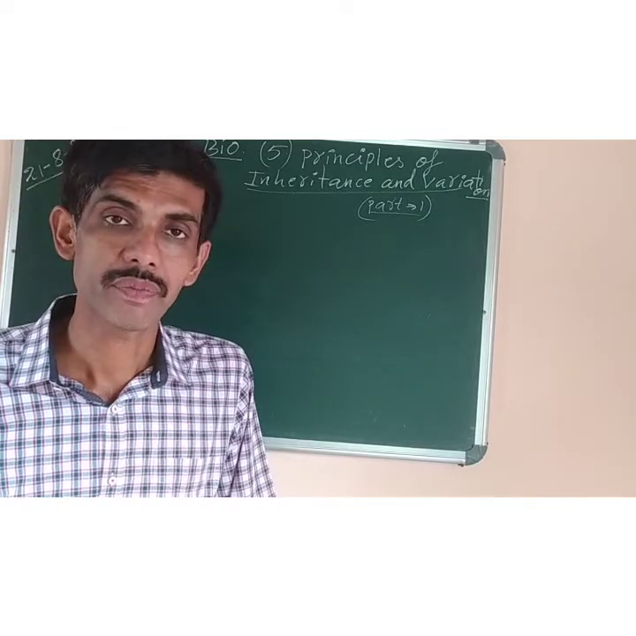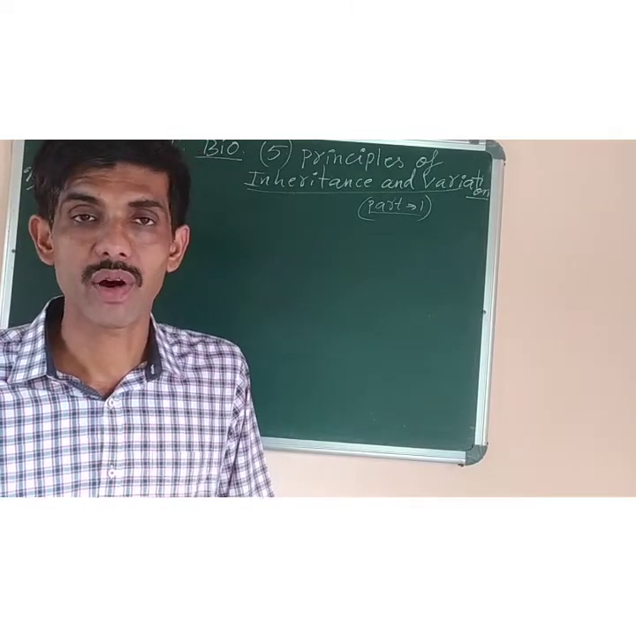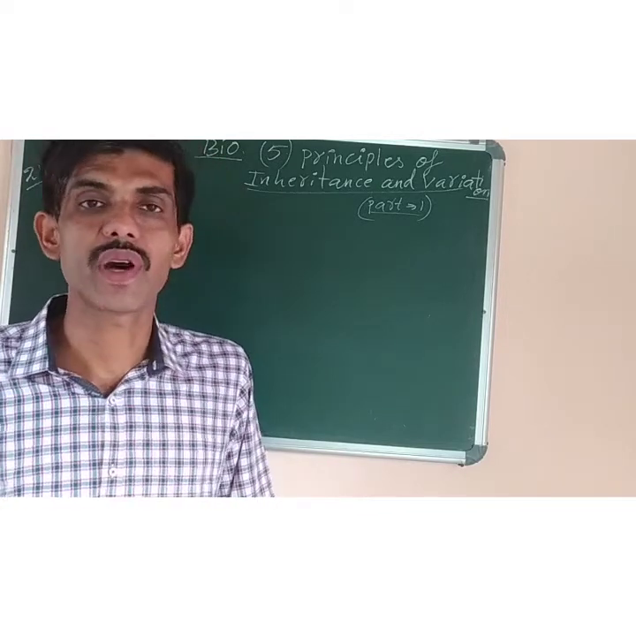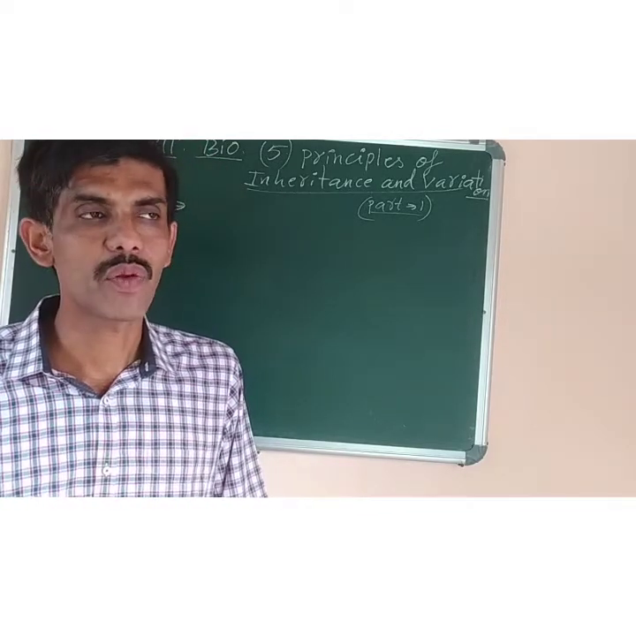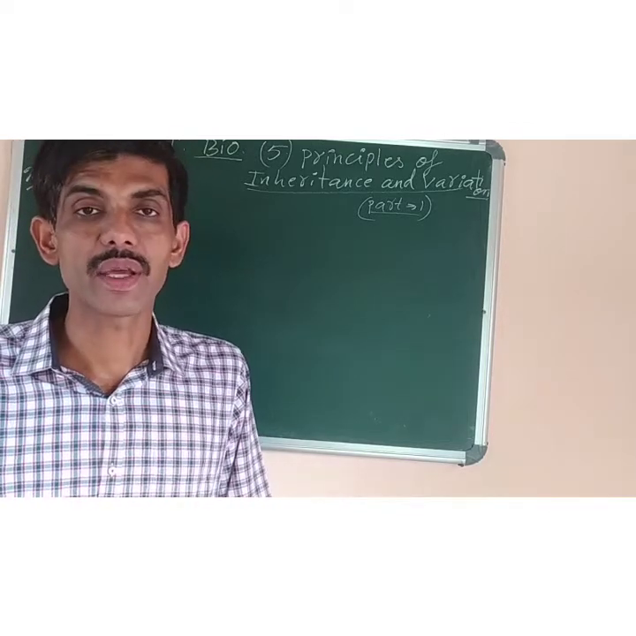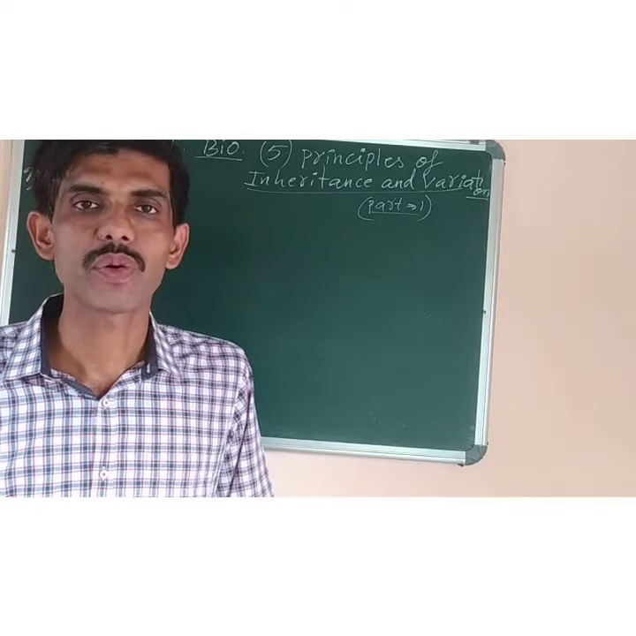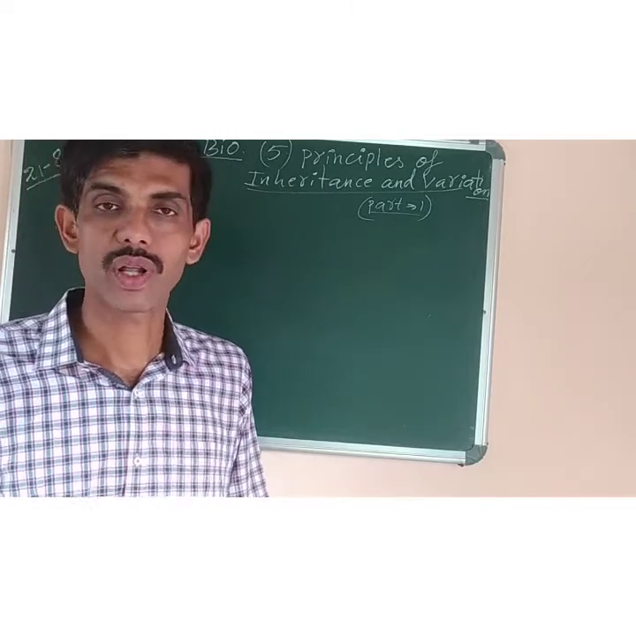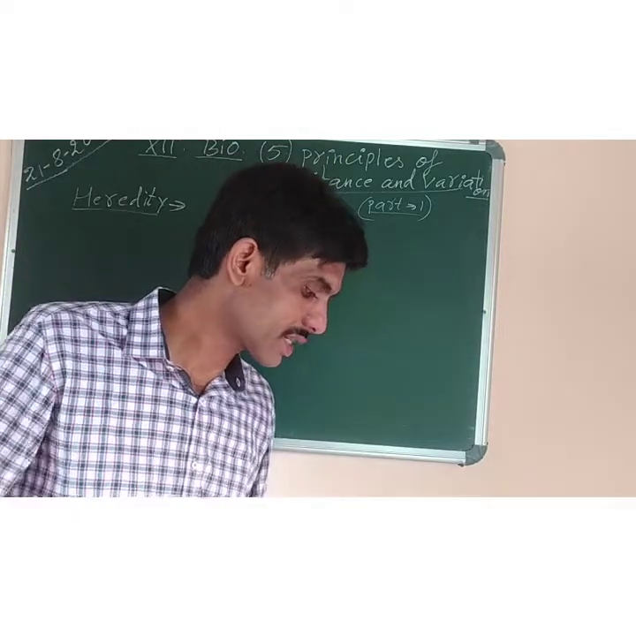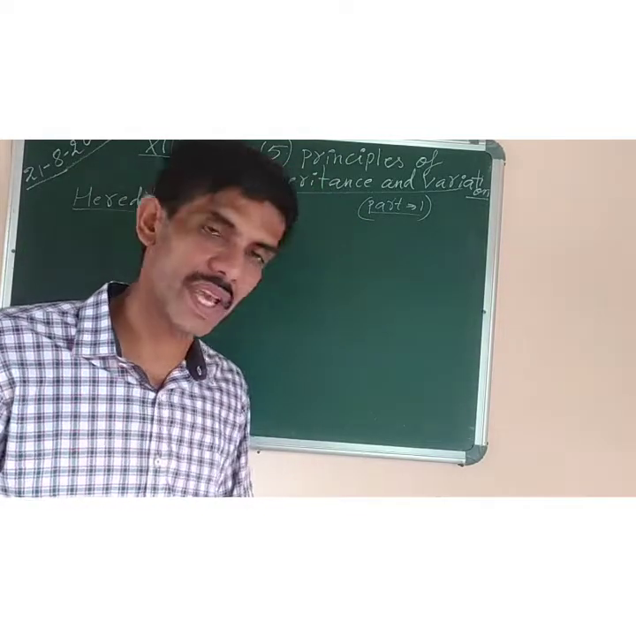After his death, three scientists, de Vries, Correns and Tschermak, individually carried out experiments on heredity, and the result they found was similar to that of Mendel. So they gave the credit of their discovery to Mendel, and that's why Mendel is called the father of genetics. Now why was Mendel successful? The next is Mendel's principle of inheritance.